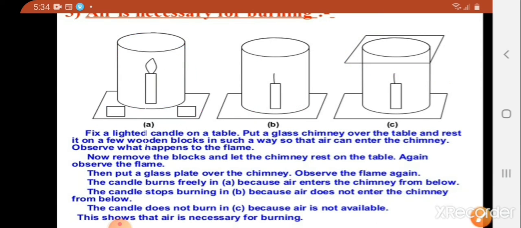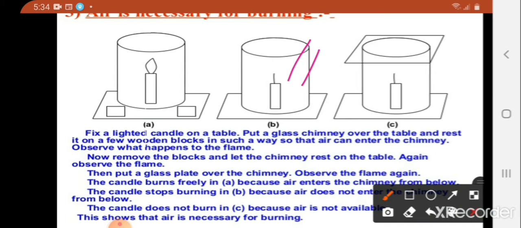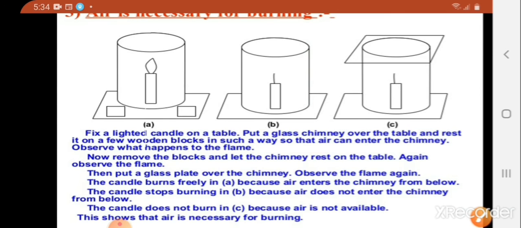And for case 2, there is less chance of air to flow, so the flame flickers and produces smoke. And for the last case, the flame goes off because air is not available. From this inference, we can say that air is necessary for combustion.